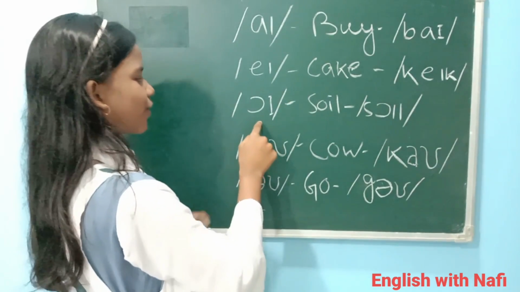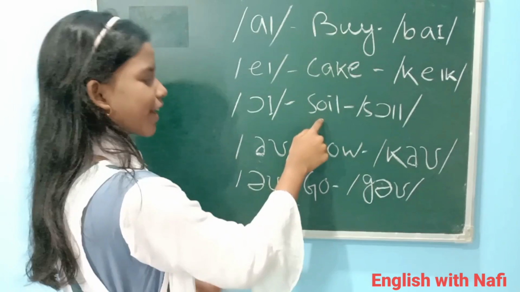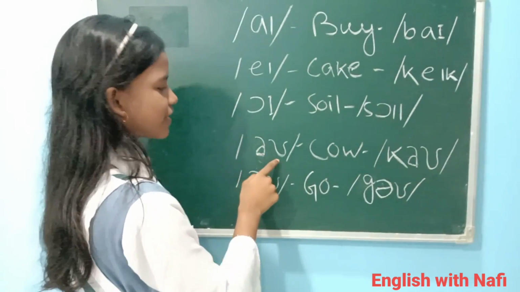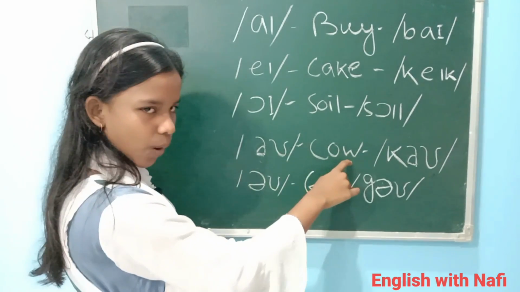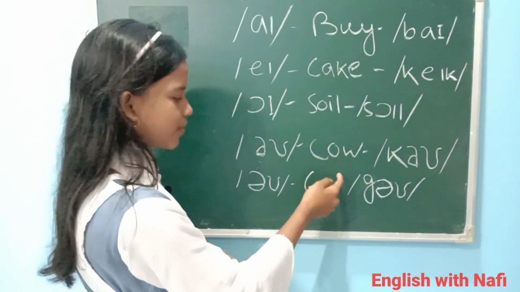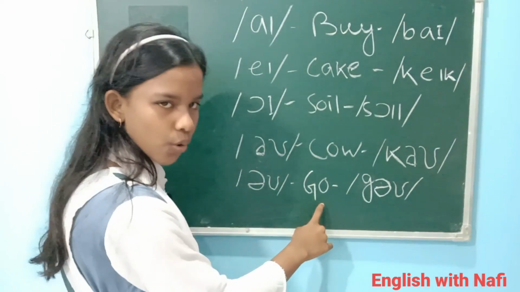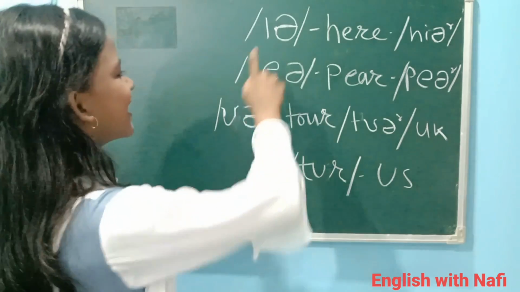Oi, soil, boy, oil. Ow, like cow, how. And here O, like go, no.